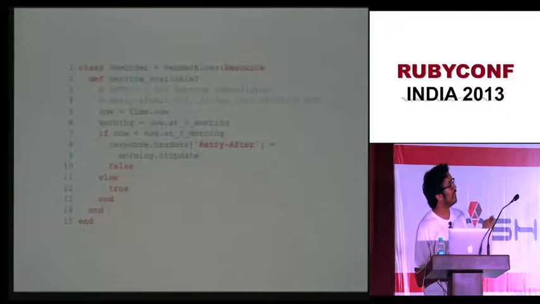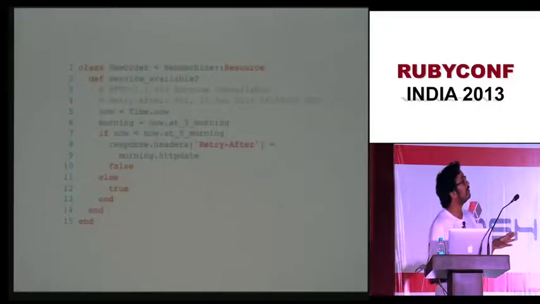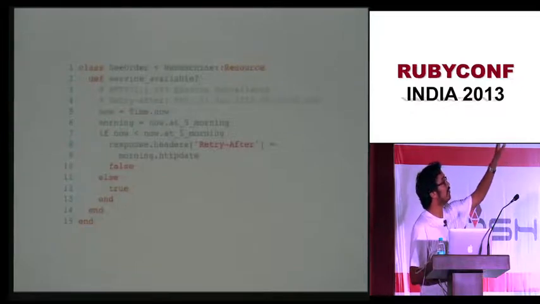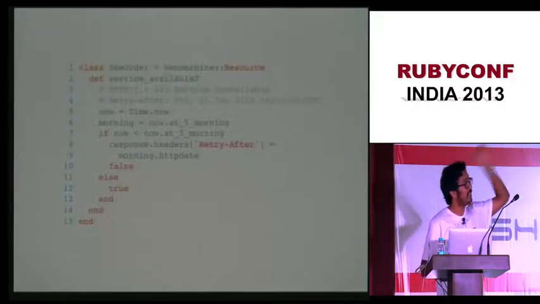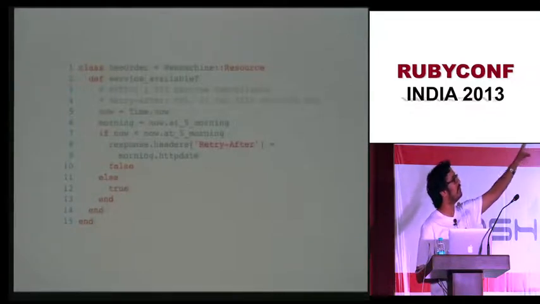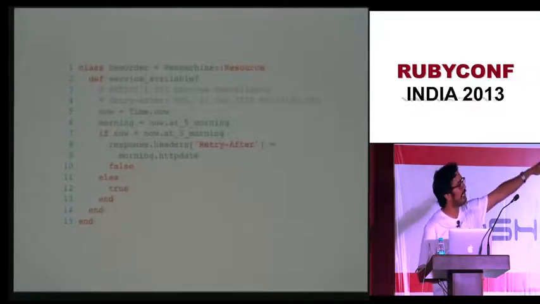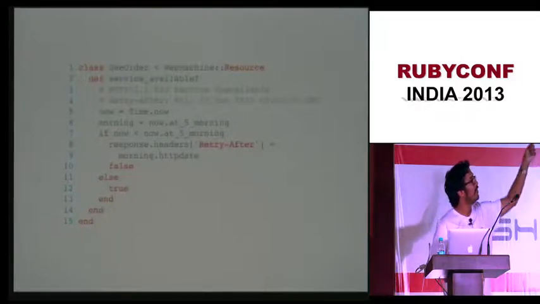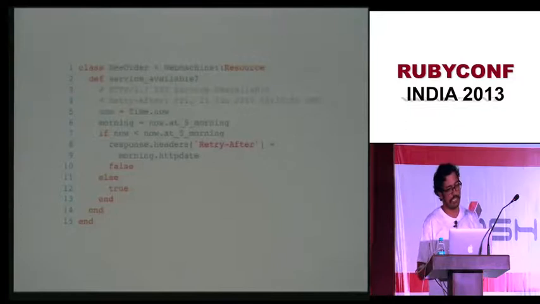Now this is the Webmachine example. You create a resource by saying Webmachine::Resource, and that is the base class, and you have a function which says service_available?, and you have some if condition there. This code will not run, it's pseudocode kind of. But there's a Boolean condition, and it is returning true or false. If you return false, then Webmachine will basically not do anything.